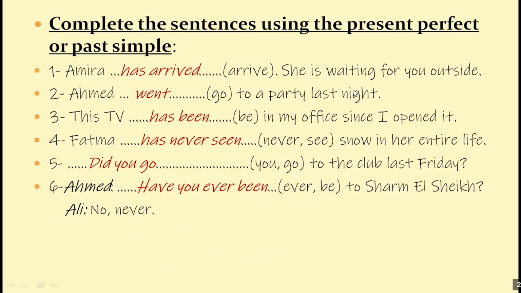Amira has arrived. She's waiting for you outside. This is some piece of news, like you're telling someone something that he doesn't know. So when you're telling someone something that he doesn't know, it's preferable to use the present perfect. And the lady's waiting outside.